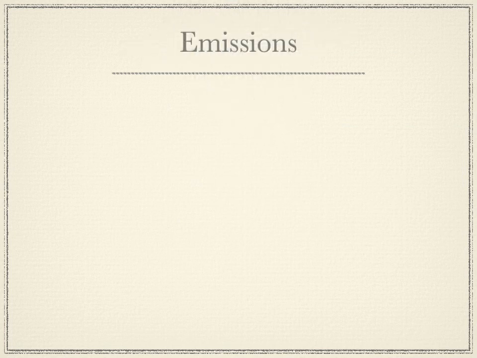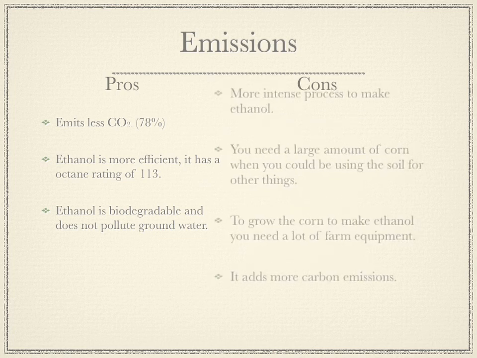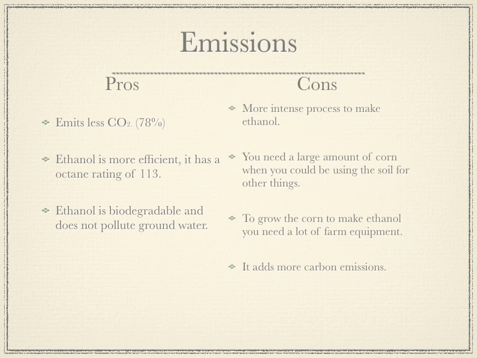And here are the emissions of ethanol. Some pros are that it emits less CO2 by 78%, and ethanol is more efficient, and it has an octane rating of 113. Ethanol is a biodegradable product and does not pollute groundwater. Some of the cons are it's a more intense process to make it. It's a very hard process, and you need a large amount of corn to make ethanol.